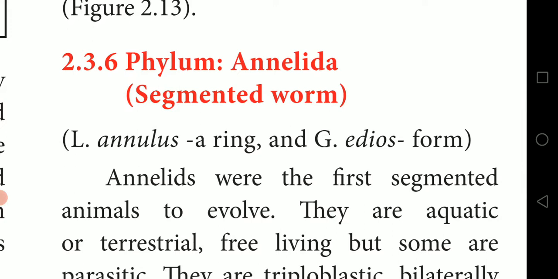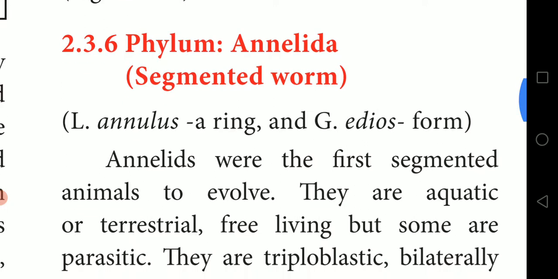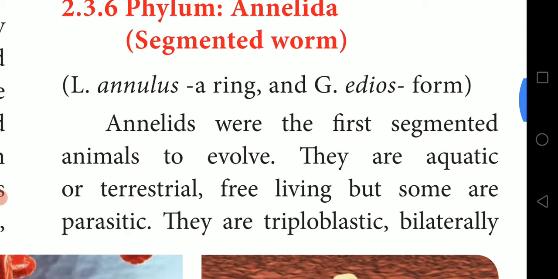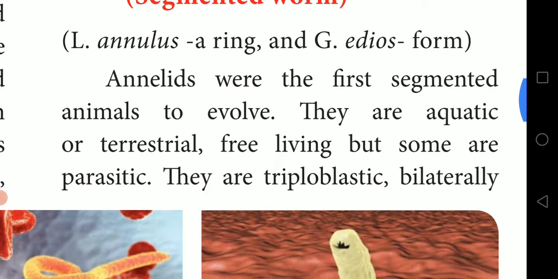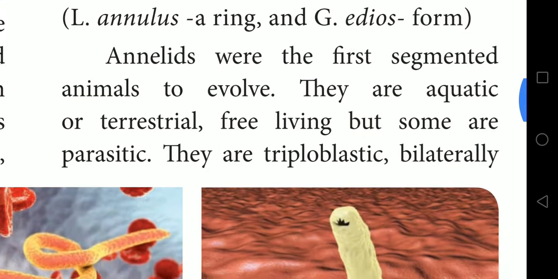Phylum Annelida is also called segmented worms. Why? Because the body is arranged in partitions, or segments. That is why it is called segmented worms. Annulus is a Latin word meaning a ring, and eidos is a Greek word meaning form. Annelids were the first segmented animals to evolve.